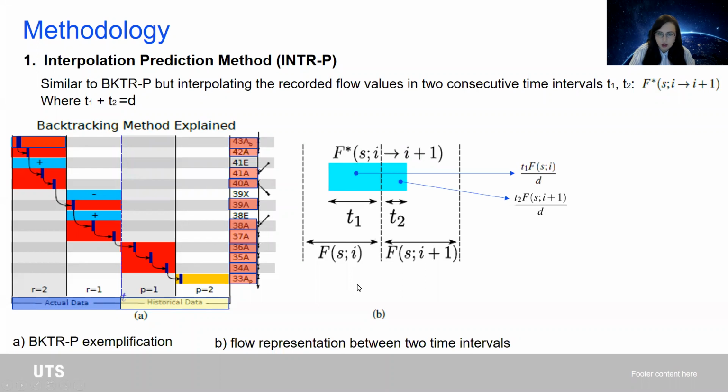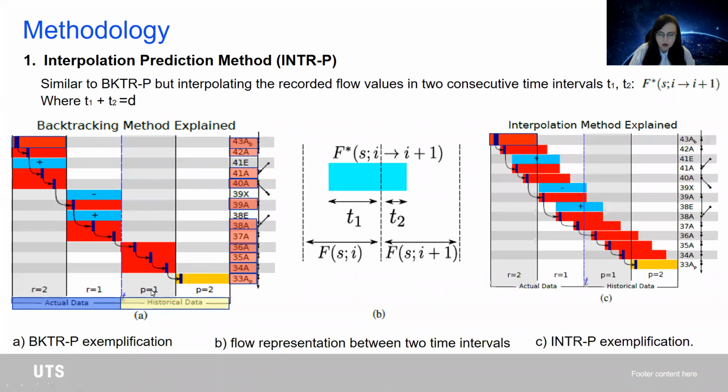So in function of the reported flow for each time interval, we have built this proportionate traffic flow estimation for each time interval that the flow would move across before finishing the 3 minute time period. So this will be the estimated traffic flow that we have here, which is composed of the two proportional flows from these two intervals.